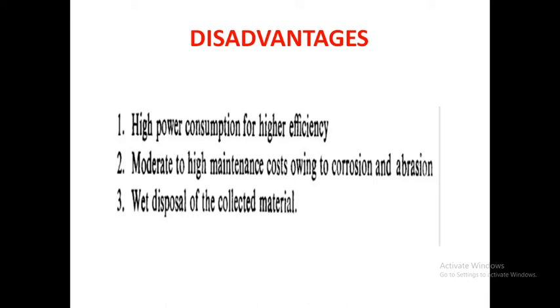Disadvantages of the absorption column: high power consumption for higher efficiency, moderate to high maintenance cost. Initial cost is low, that is the advantage. Disadvantages of this column: maintenance cost is moderate to high because of corrosion and abrasion, and wet disposal of the collected material. Already I said the one potential problem in the absorption column is the generation of more water. This converts an air pollution problem to a water pollution problem. Okay, this is the major disadvantage of the absorption column.